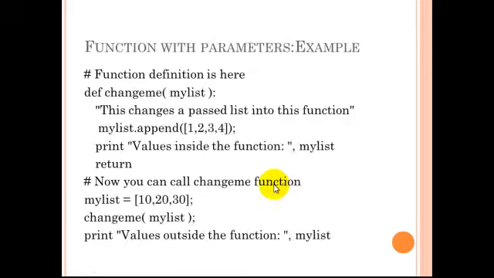Now here we can find the behavior of the function call, where we can set the value and how we pass an argument to the function. We will also see the types of arguments we can take.